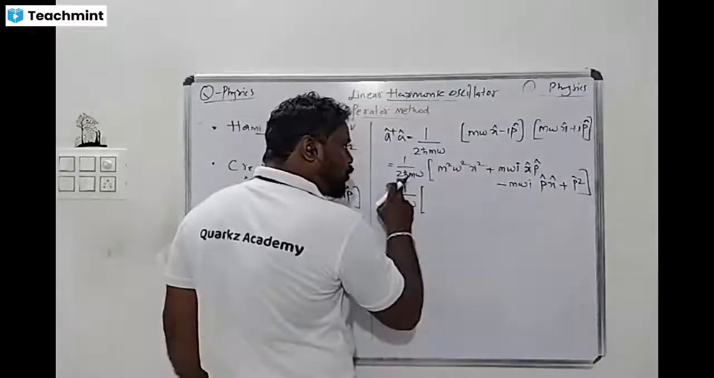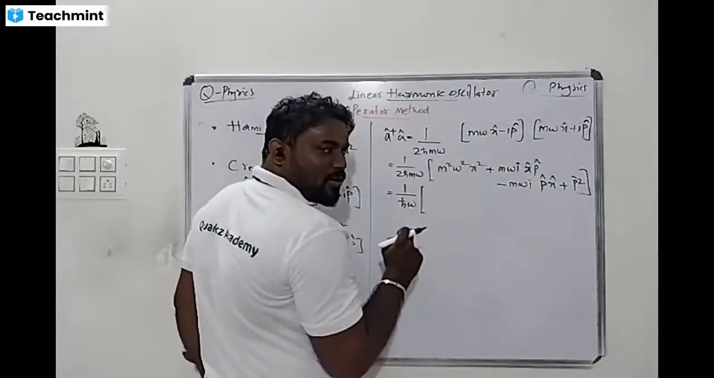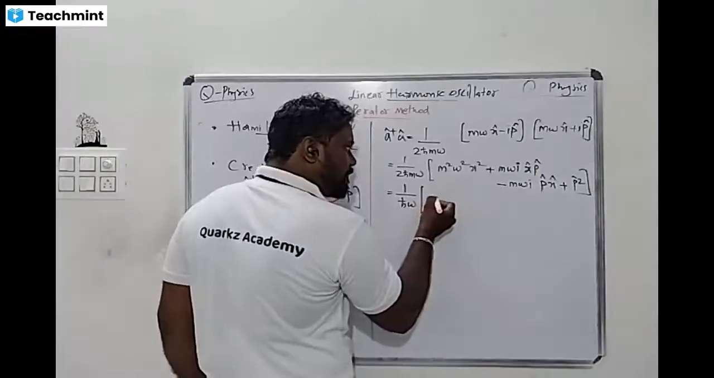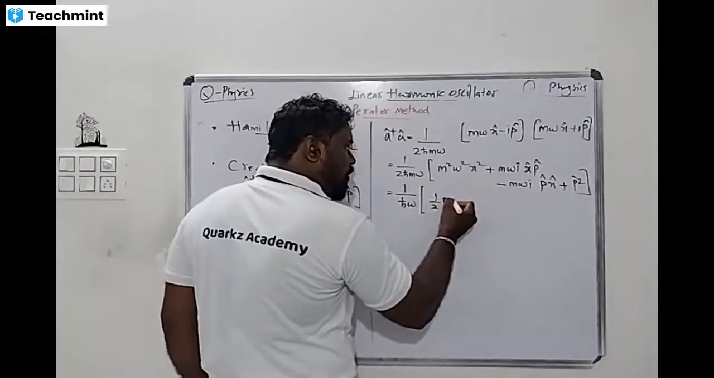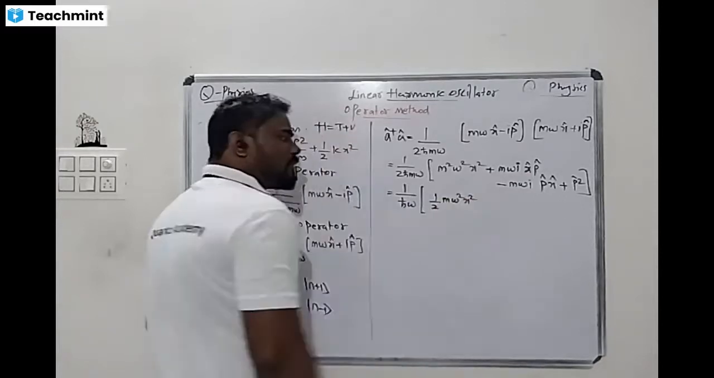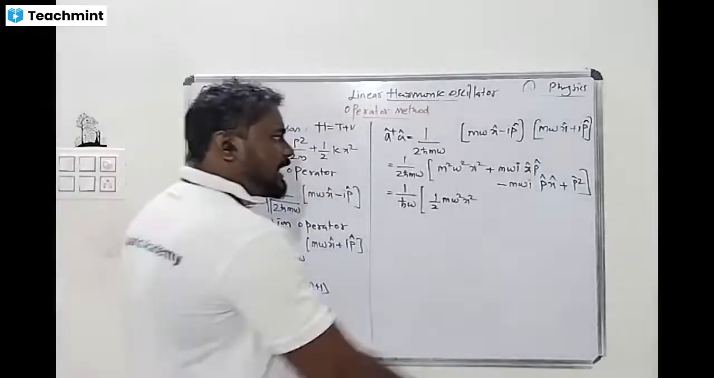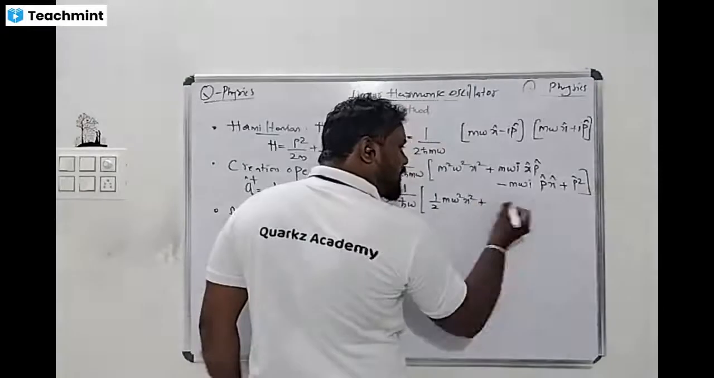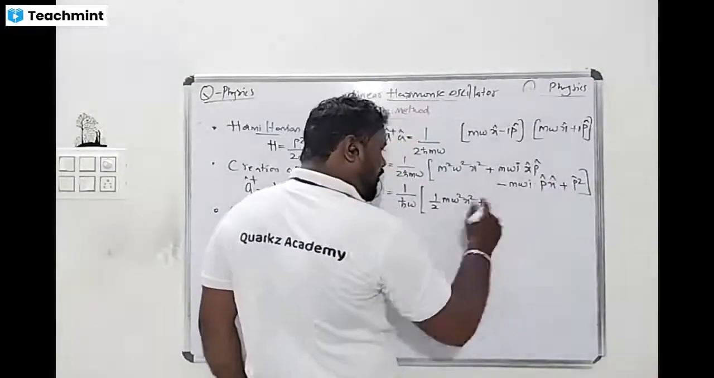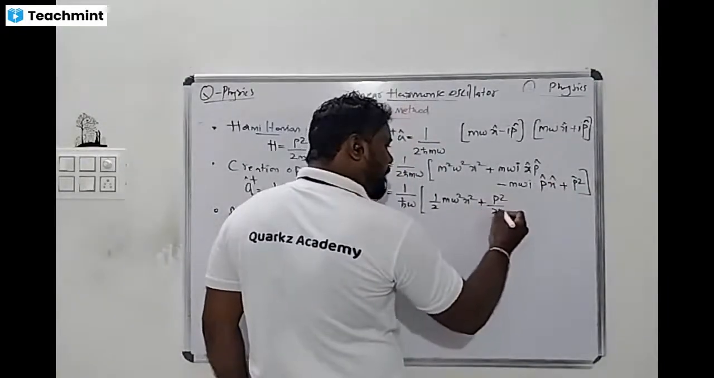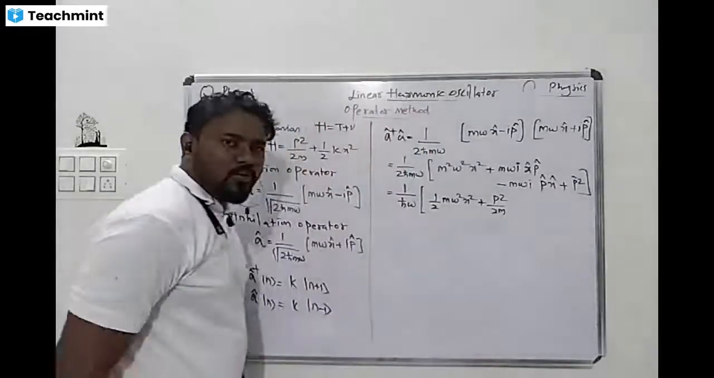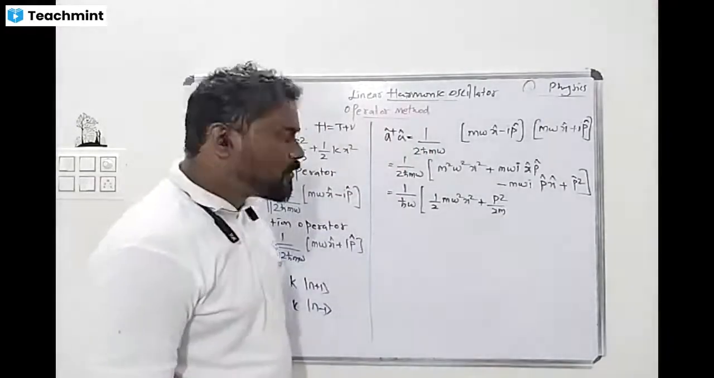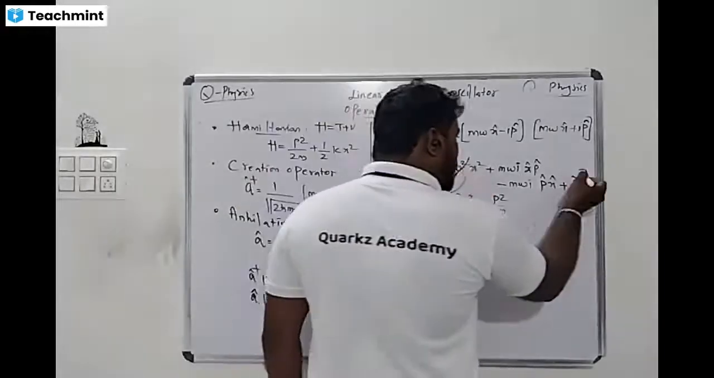I multiply the balance inside by 2m. Multiplying by 2m, what do we get? 1 by 2 m omega square x square. Here there is momentum, plus, because there is no mass, it has to be p square divided by 2m. Yes or no? There is no mass here, so the denominator is 2, or p square divided by 2m. So this term is over.